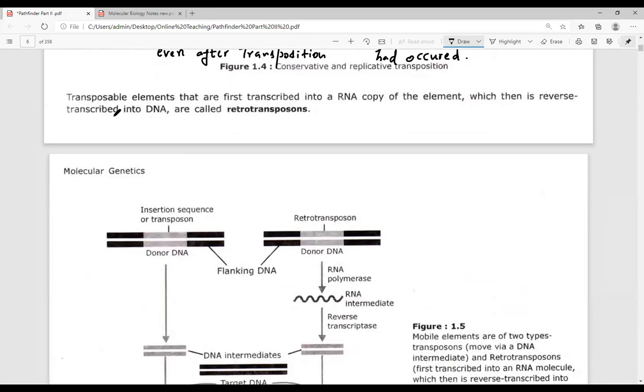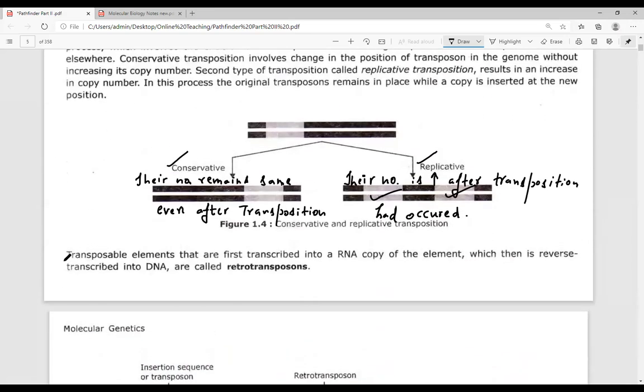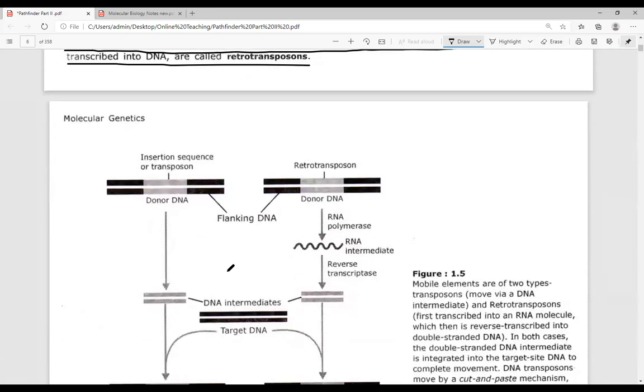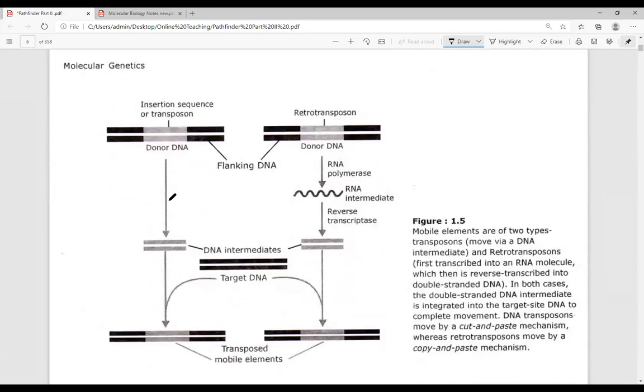Now, the transposon elements that are transcribed in the form of an RNA copy are called retrotransposons. I have already told you what these retrotransposons are. They are reverse transcribed into a DNA intermediate. You can look here, this is the simple mechanism, the cut and paste mechanism.